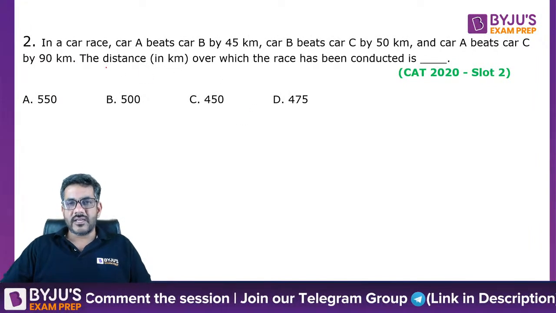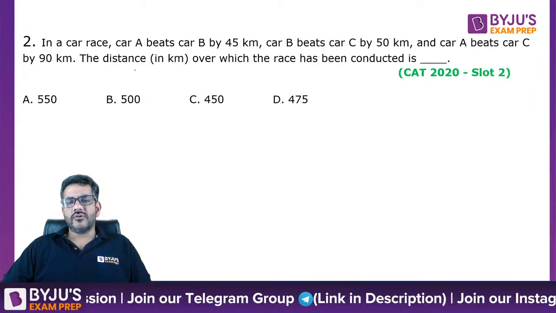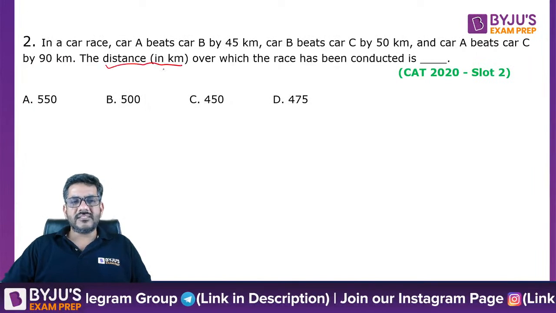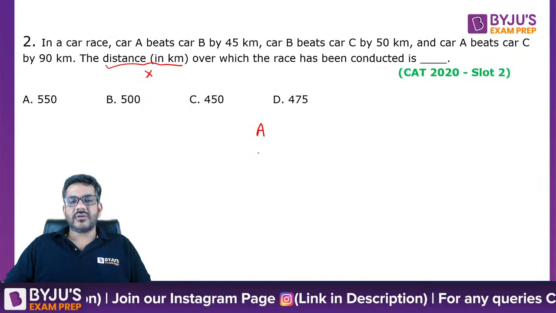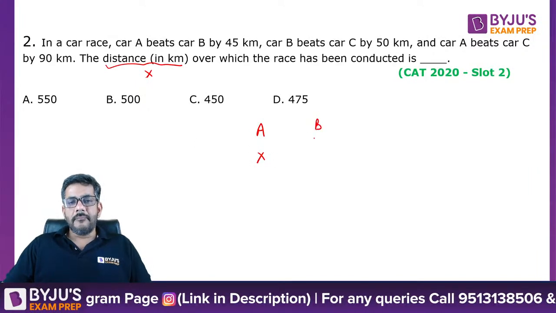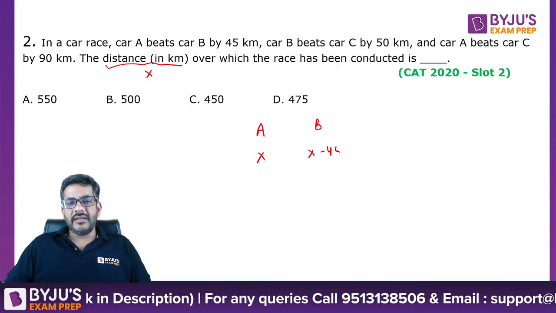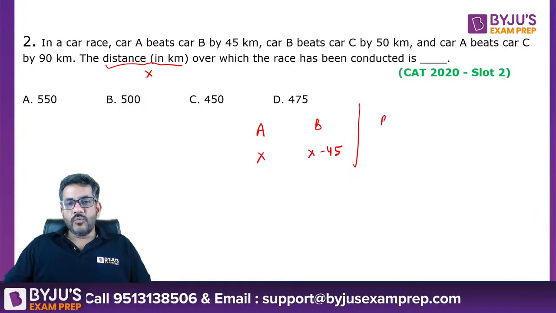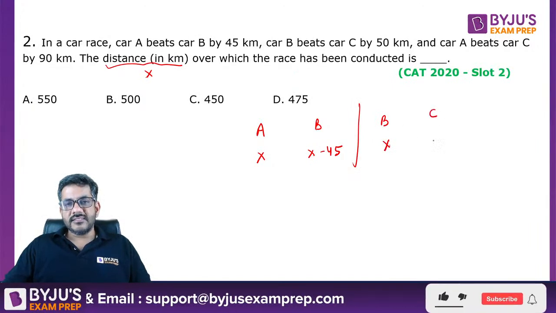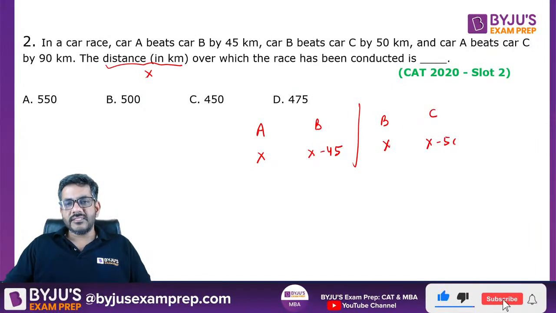This distance is not given to us, right? So of course, one way is I can assume this distance as x. So he says A beats B by 45. So can I say when A covers x, B covers x minus 45? B beats C by 50. That means when B covers x, then C covers x minus 50.